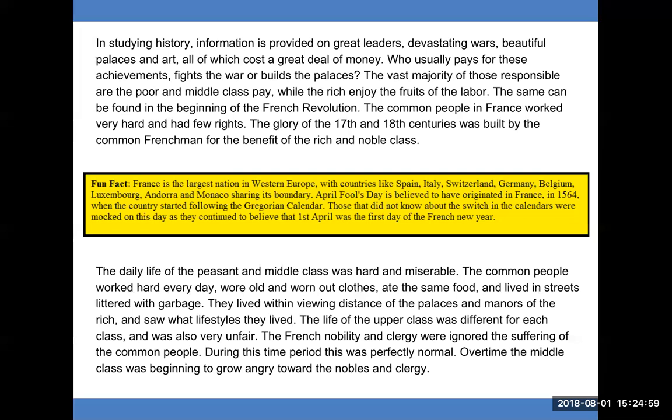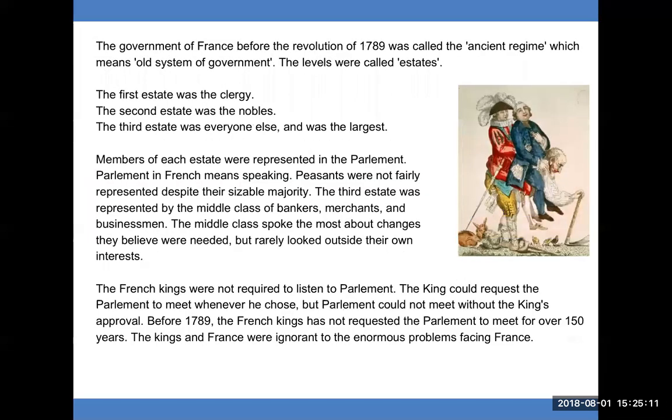The French nobility and clergy ignored the suffering of the common people. During this time period, this was perfectly normal. Over time, the middle class was beginning to grow angry toward the nobles and clergy.